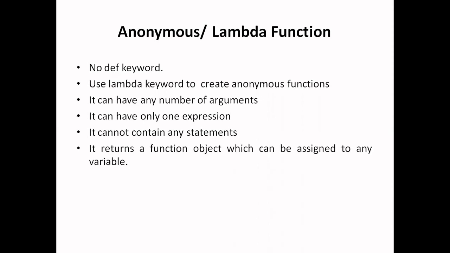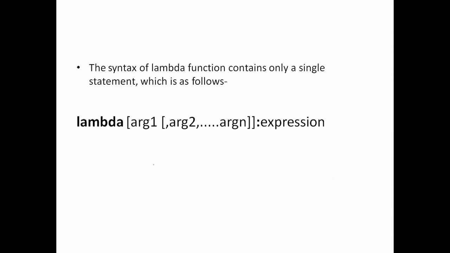A lambda function basically returns a function object which can be assigned to any variable, and then this variable can be used to call this particular lambda function. So basically a lambda function does not have any name because we are not defining any name for the function. So this variable is used to call that particular lambda function.